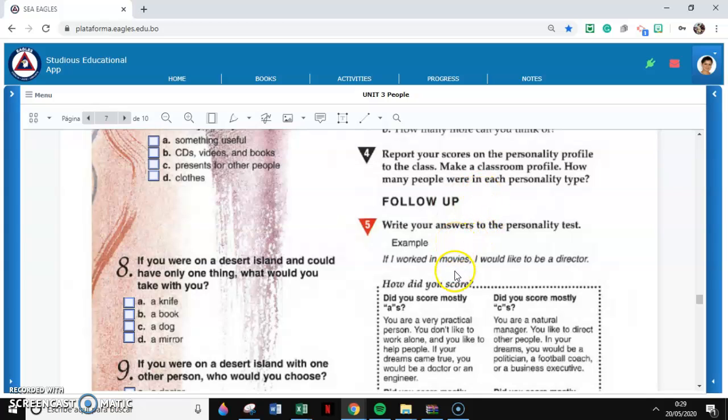And then according to your answer, you need to write down your answers here, okay? So remember that every follow-up activity, you must do it in your notebook, in your English red notebook, okay? So please write down your answers in your notebook. Make sure you work on exercise 5 and then you write your answers to the personality test in your red English notebook.